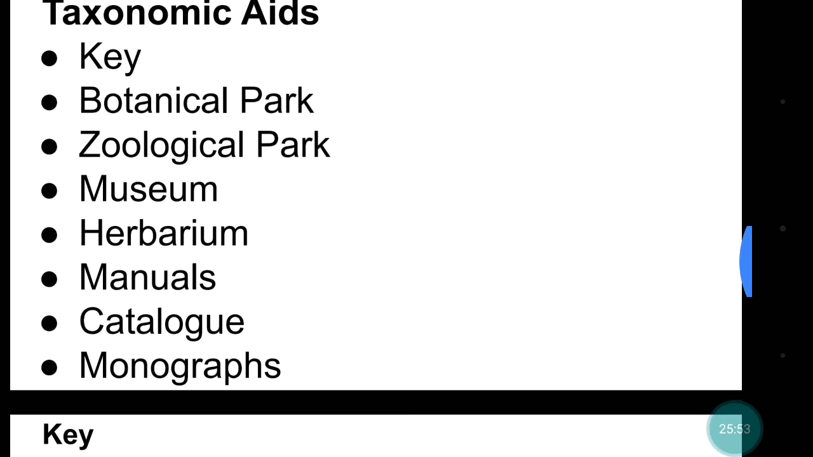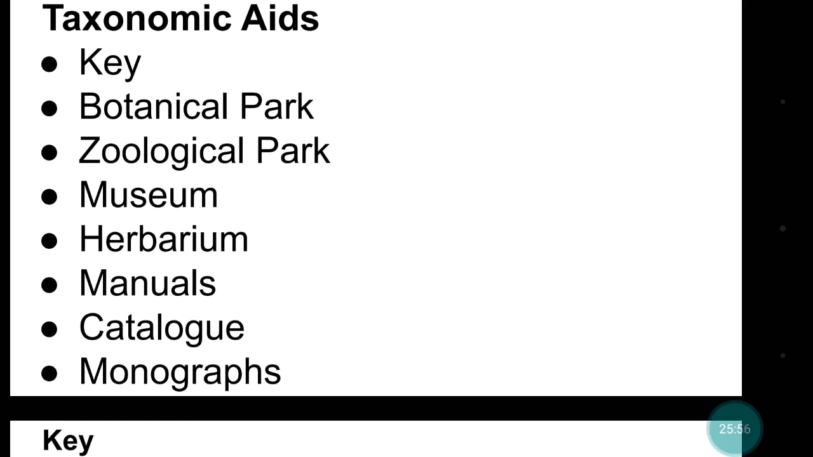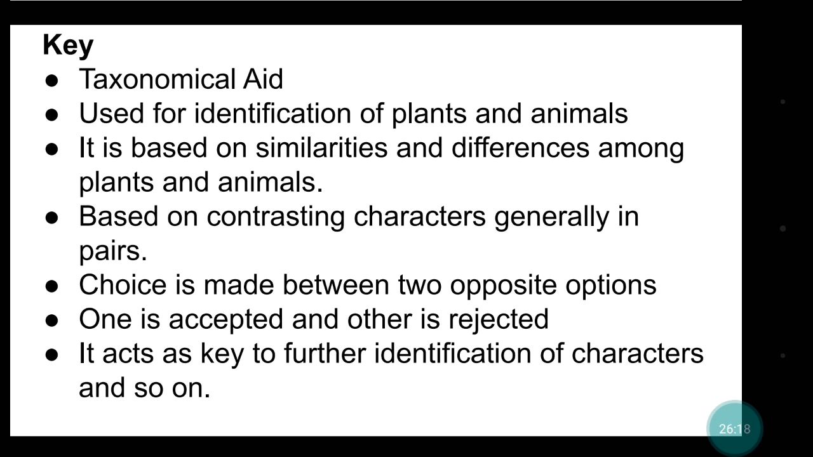Now taxonomic aids. So these are the taxonomic aids: keys, botanical garden, zoological park, museum, herbarium, manuals, catalog, monographs. So botanical garden or zoological park, these are the living taxonomic aids, and others are non-living aids. Key taxonomy. What is a key? It is a kind of booklet, right, and used for identification of plants and animals. It is based on similarities and differences among plants and animals.